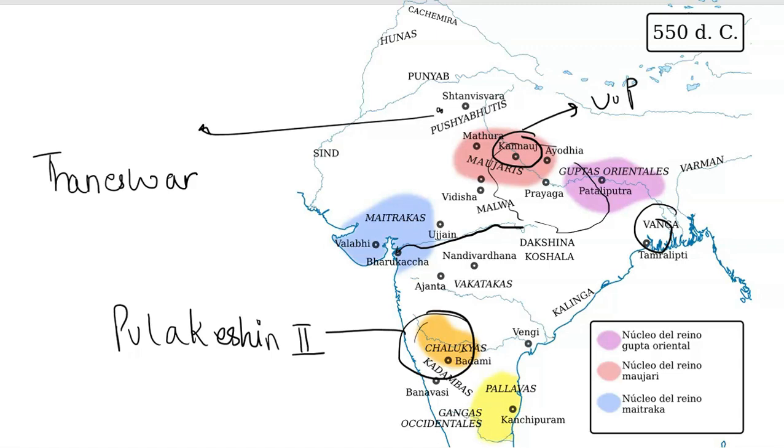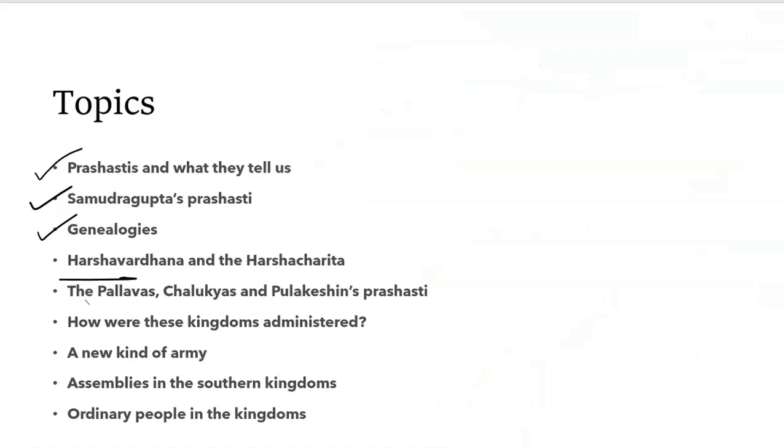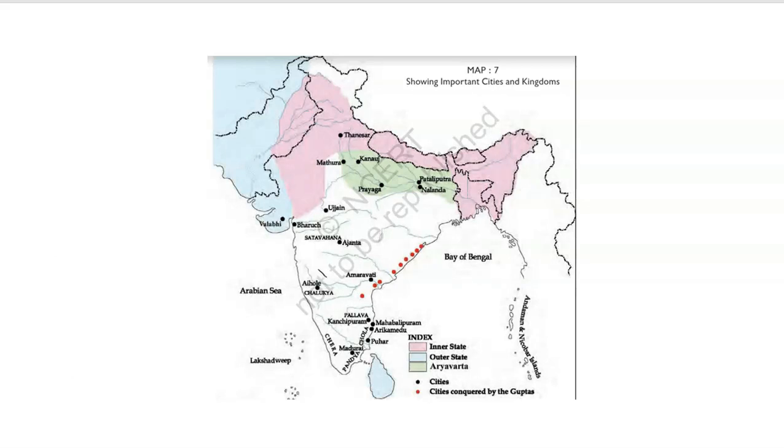That brings us to the next topic, and we are going to talk about the Pallavas, Chalukyas, and Pulakeshin's Prashasti. As I told you, Pulakeshin was very influential, and he was one of the most important kings when I talk of the Chalukya dynasty. And we'll also see how we learn about the Pallavas. In this area, as you can see, the Chalukyas declared their capital as Aihole, very near to the Krishna River and one of its tributaries, Tungabhadra.